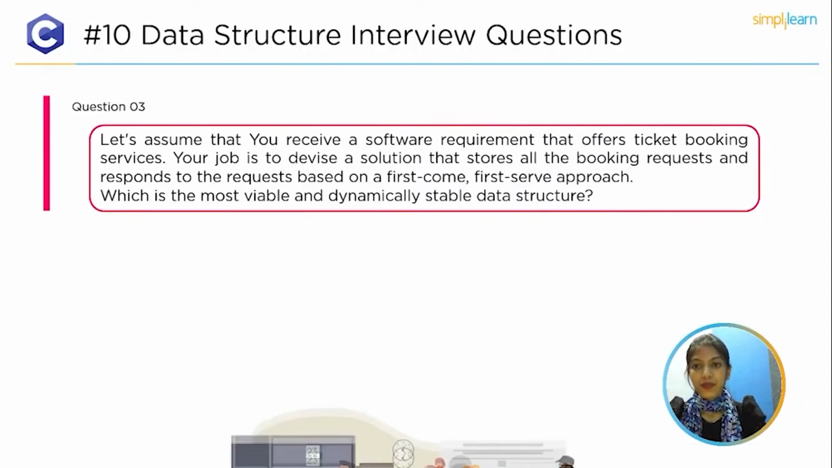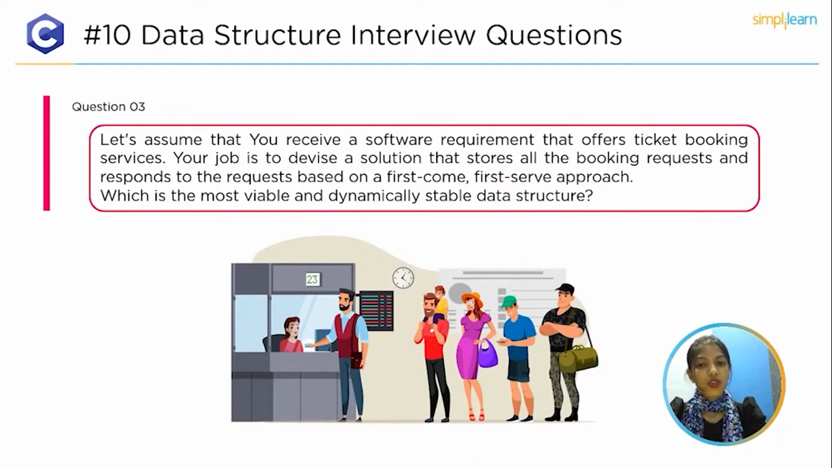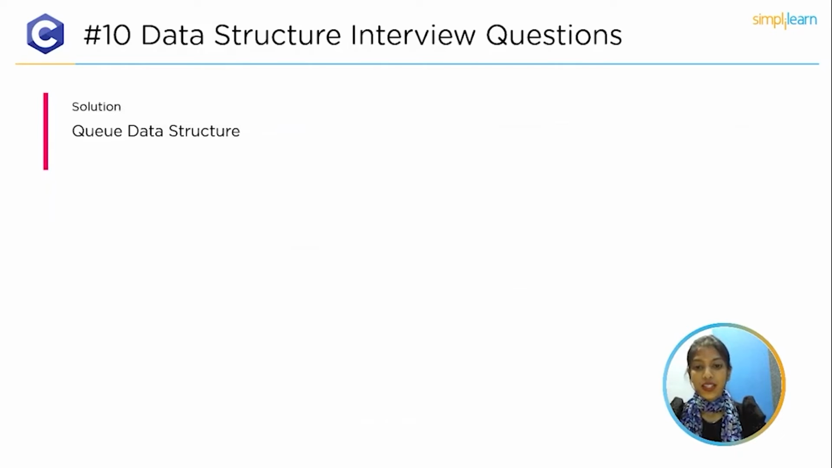The top third question is, let's assume that you receive a software requirement that offers ticket booking services. Your job is to devise a solution that stores all the booking requests and responds to the requests based on the first come first serve approach, using the most flexible and dynamically stable data structure. The solution is the queue data structure. The queue is a linear data structure that follows the FIFO order, and it is also a dynamically designed data structure. Queue follows FIFO, which stands for first in first out, or in other words, first come first serve.